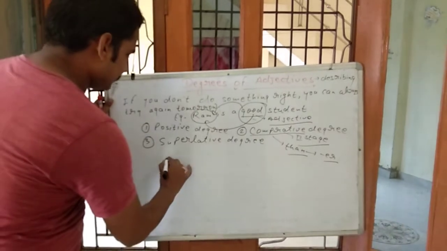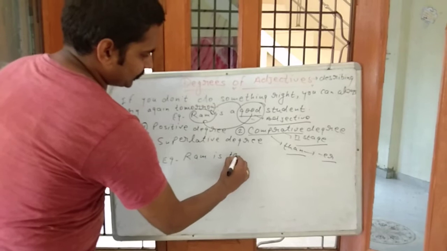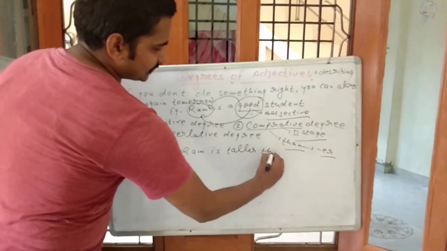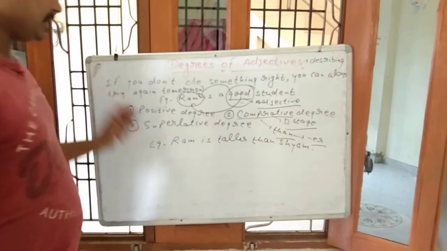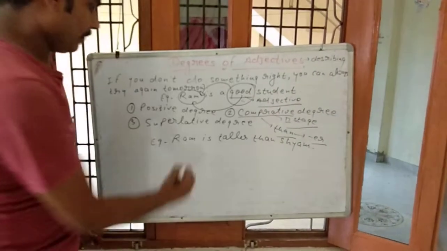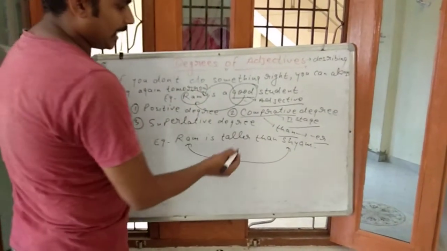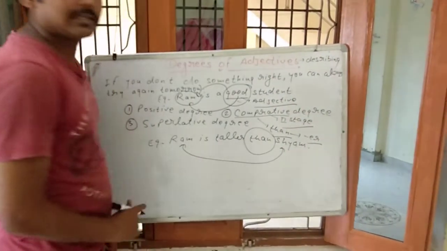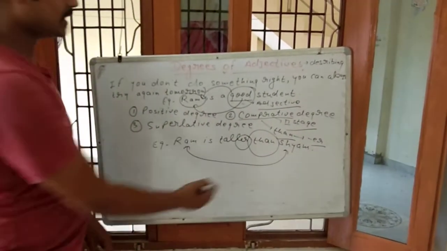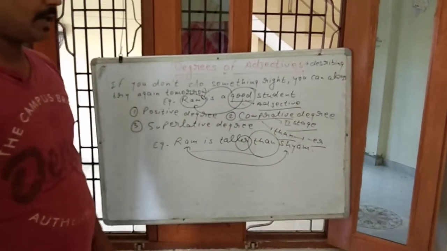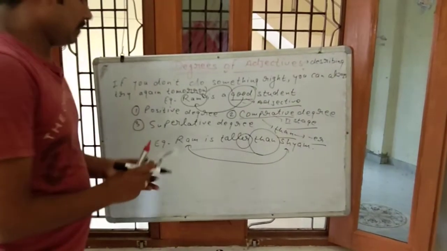For example, Ram is taller than Syam. The sentence is Ram is taller than Syam. We are comparing between two persons, Ram and Syam, and we are also using the comparison word than, and this is also known as ER form. So this is comparative degree, when we compare between two persons, places, things or animals.